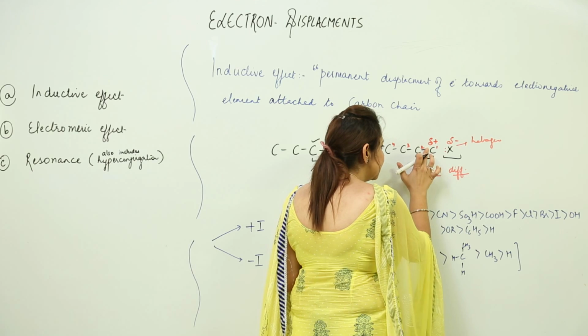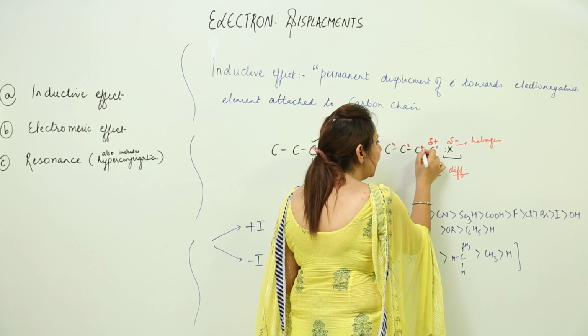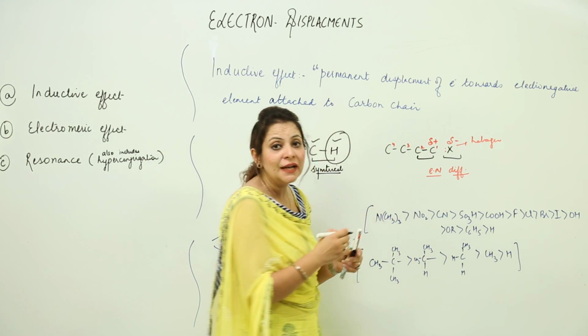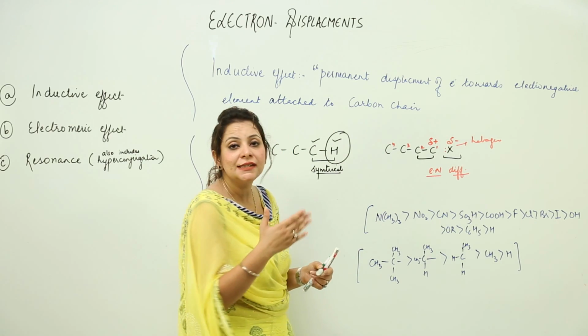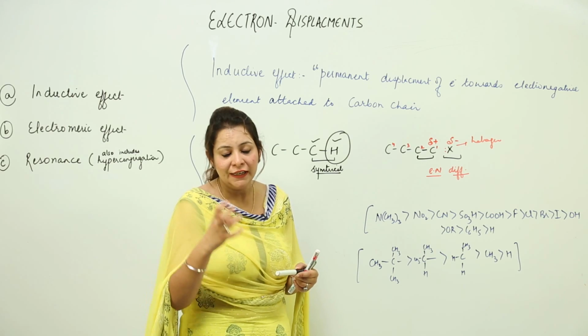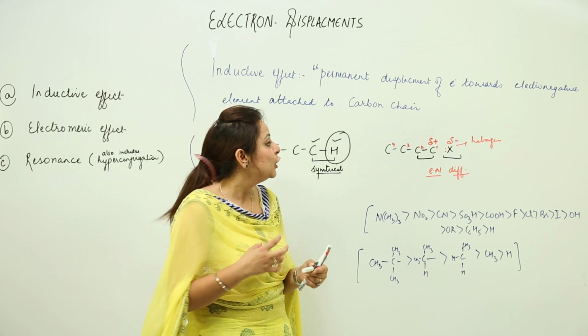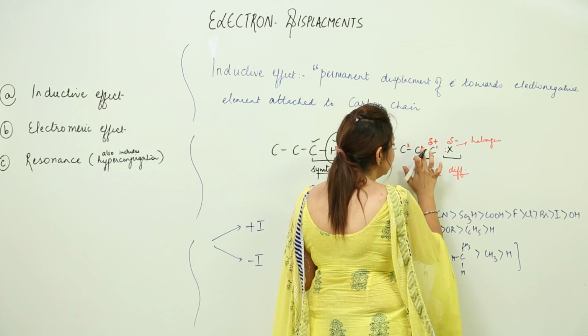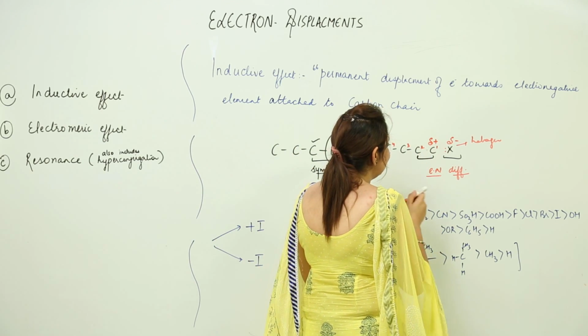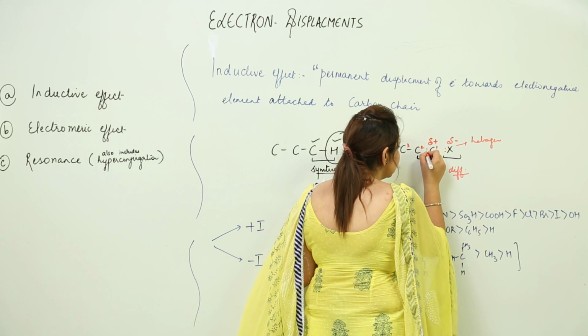So as a result we see that though they are the same in electronegativity, they are not the same in the charges. As we can see, C2 is neutral and C1 is slightly positive. It has an attraction for the negative one, so it will attract the shared pair more towards itself. So as a result the shared pair gets slightly displaced towards C1.